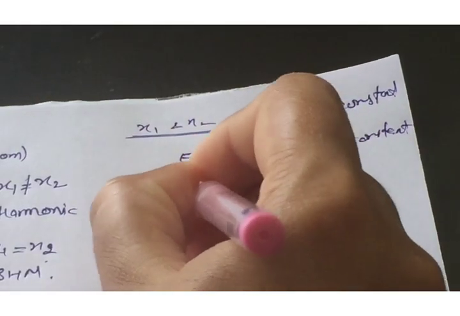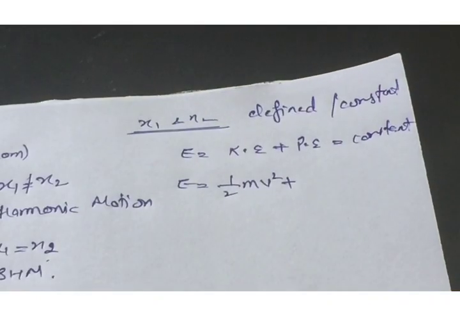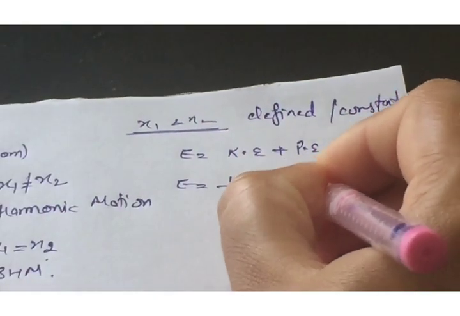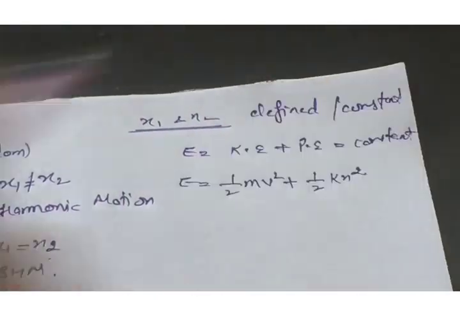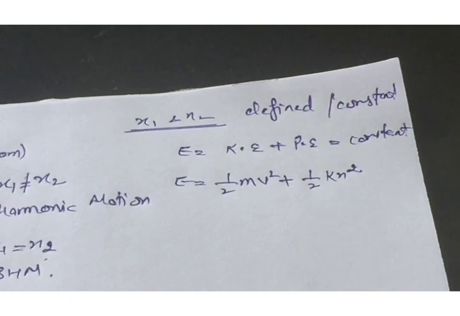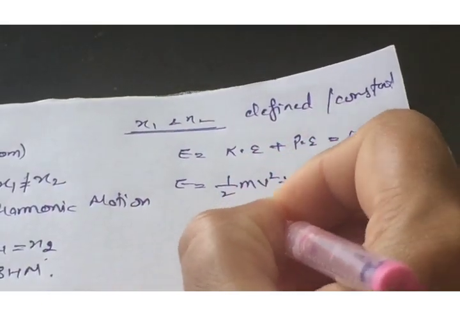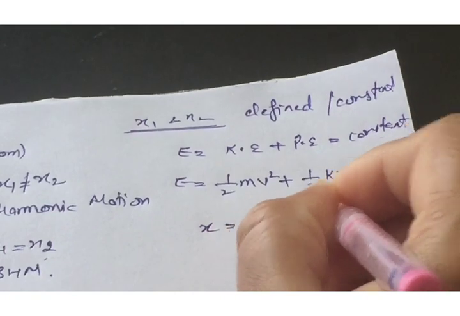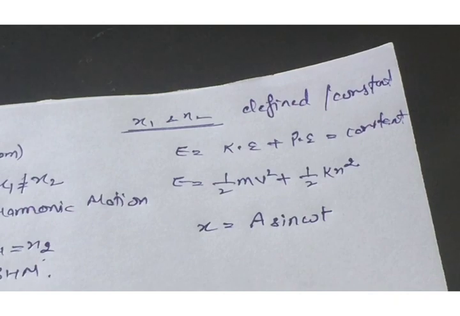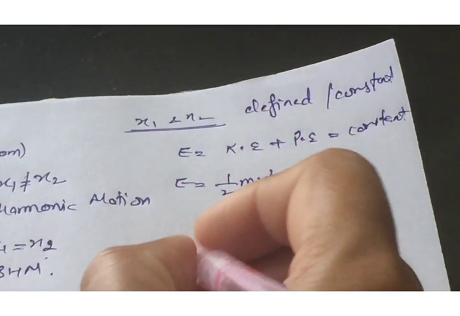We very well know that the kinetic energy formula is equal to half of mv square, and in case of our particle, the potential energy is given by half of kx square, where k is representing your force constant and x is representing the displacement. The displacement is given in case of simple harmonic motion with harmonic functions, that is sine functions or cosine functions. Here we are representing x is equal to a sine omega t.